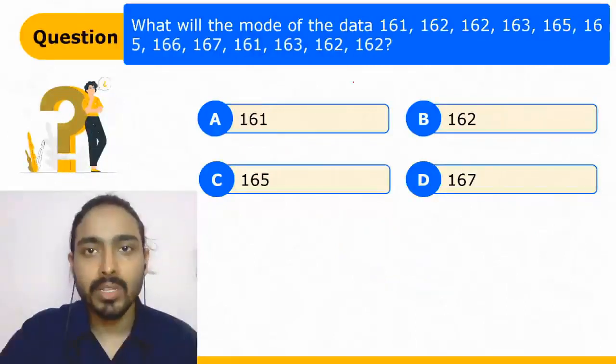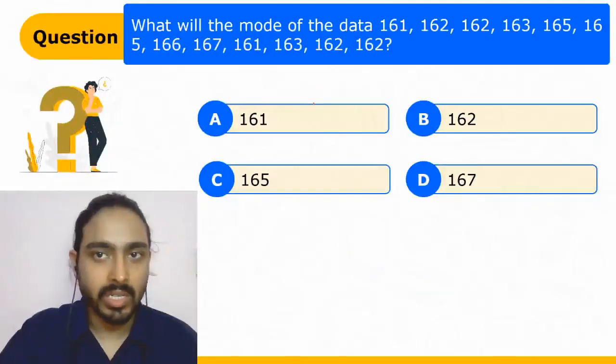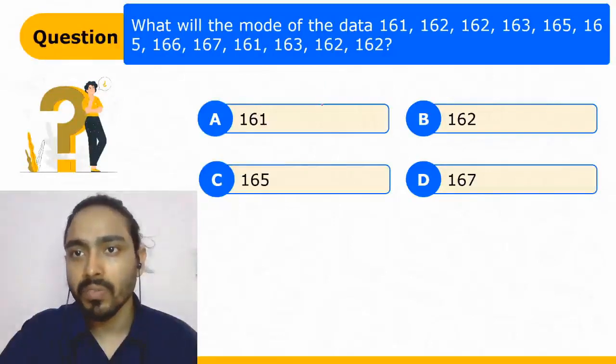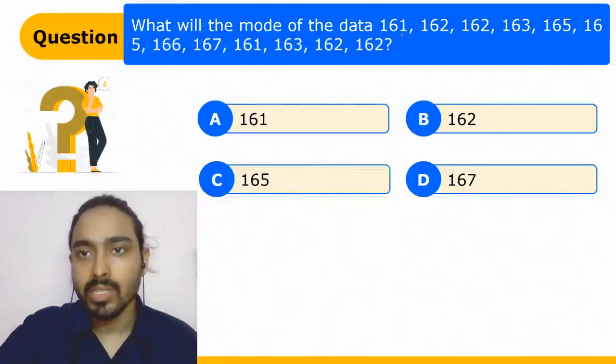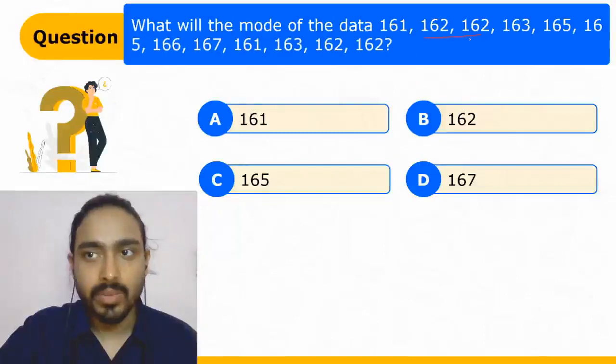In this case, we have to find the mode of the data. So we have to look for such a data piece which occurs most number of times. So just look at it. 162 occurs 2 times, right? Or 3 times, right? More than any other, 4 times actually. So actually we have 162 as our answer.